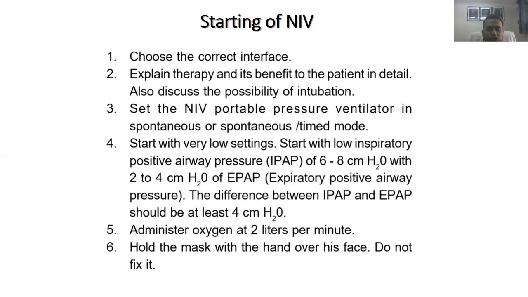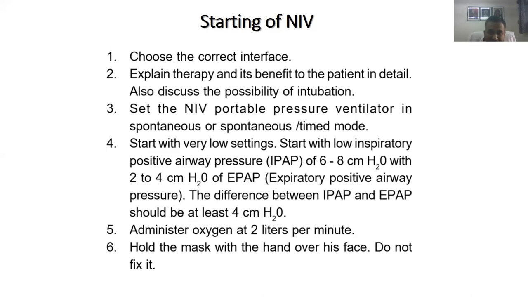So start with a low positive pressure, the inspiratory pressure around 6 to 8 centimeter and expiratory pressure between 2 to 4 centimeter. The difference should always be at least 4 centimeters for a BiPAP. And you can start the oxygen at 2 liters per minute along with the BiPAP. If you're giving via ventilator BiPAP, you can start at 40% FiO2 and gradually increase the FiO2 depending on the SpO2 on the monitor. Like I said, hold the mask with a hand over his face.